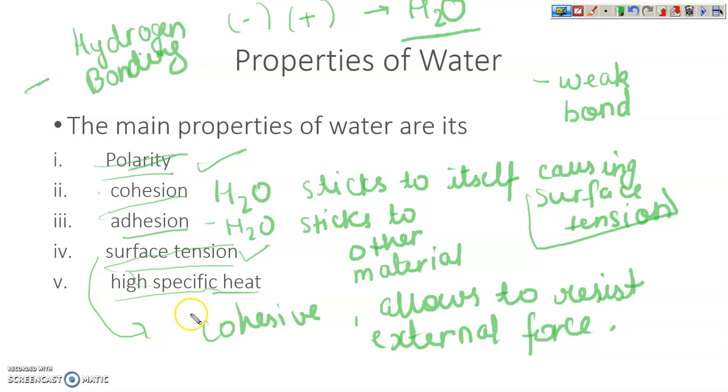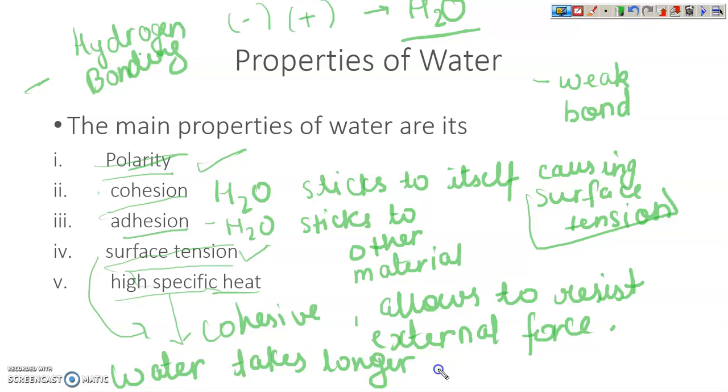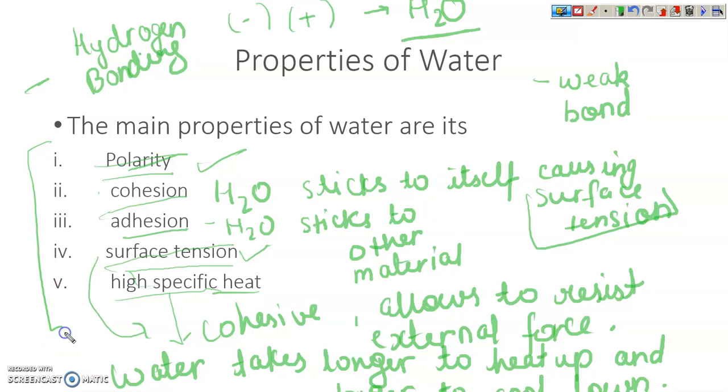Now, moving on to the next property, it is high specific heat. What do I mean by high specific heat? It means that water takes longer to heat up and longer to cool down. So there are five main properties. We already discussed them, and I hope you all understand. So moving on to the next part.